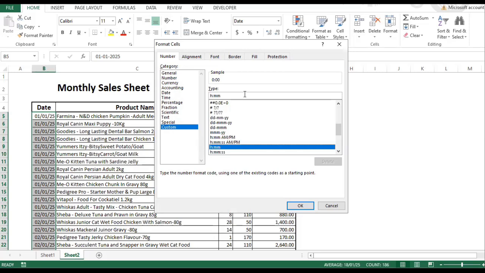And if your required format is already in the mentioned list, you can pick it up and apply it. That is the easiest way.